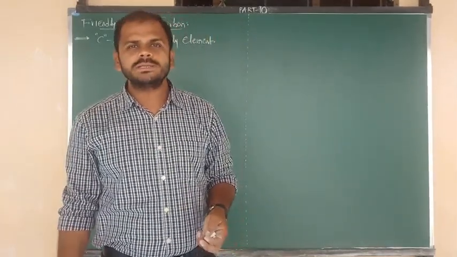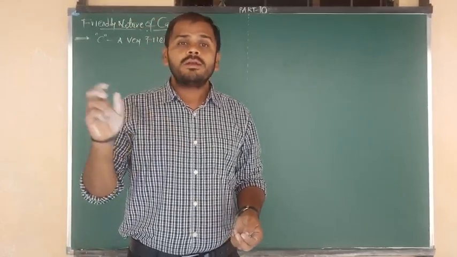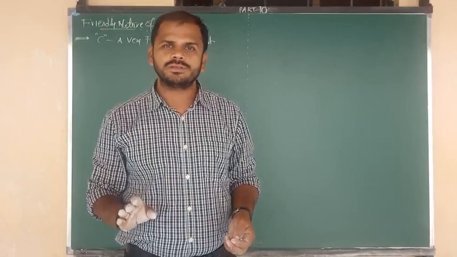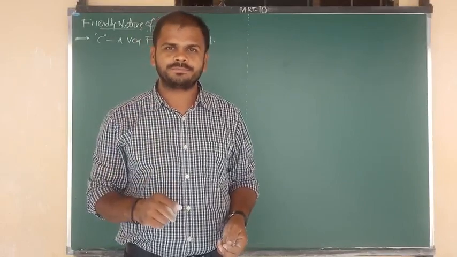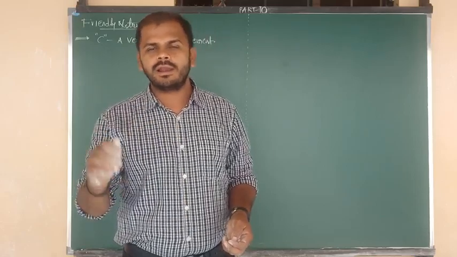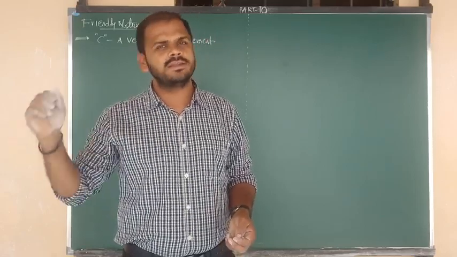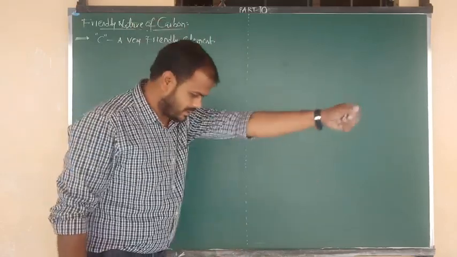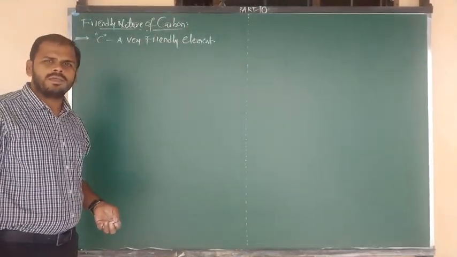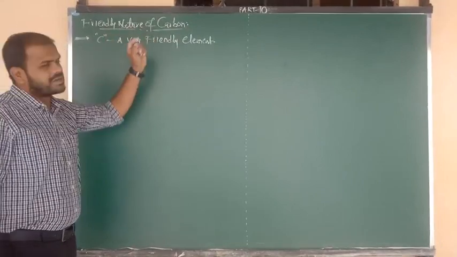In the last part we have seen the electron dot structures of cyclopentane and cyclohexane. Both are important, and also the structure of benzene, along with hydrocarbons: alkanes, alkenes and alkynes. That one we have seen in the last class. So in this class I am going to show you mainly the friendly nature of carbon.